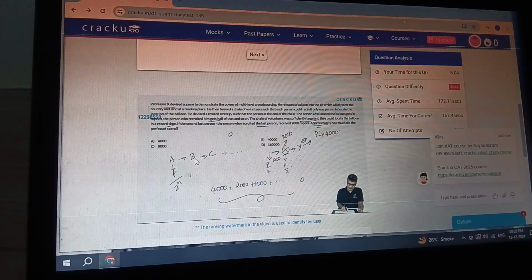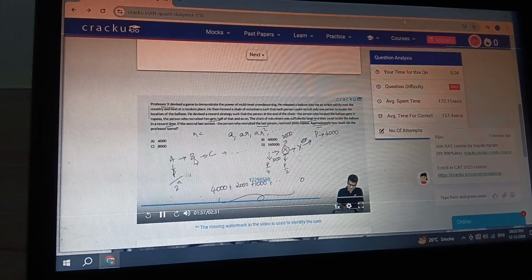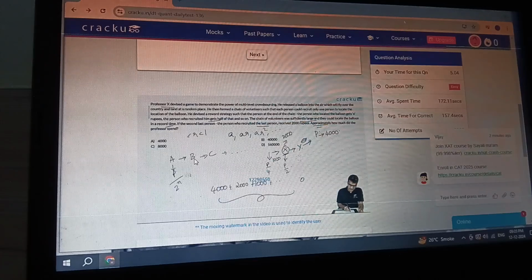If you have a geometric progression where the first term is A, the second term is AR, the third term is AR square, and so on, such that the value of R lies between 1 and minus 1, then the sum of this infinite geometric progression will be equal to A divided by 1 minus R. In this particular case, the first term is 4,000 and the common ratio is half. So the sum is equal to 4,000 divided by 1 minus 1 by 2, which is equal to 8,000.